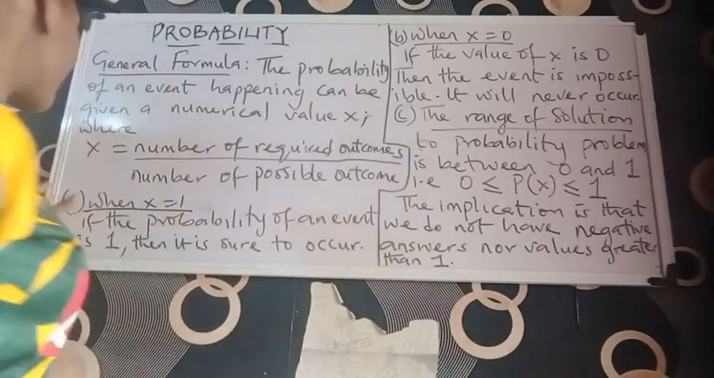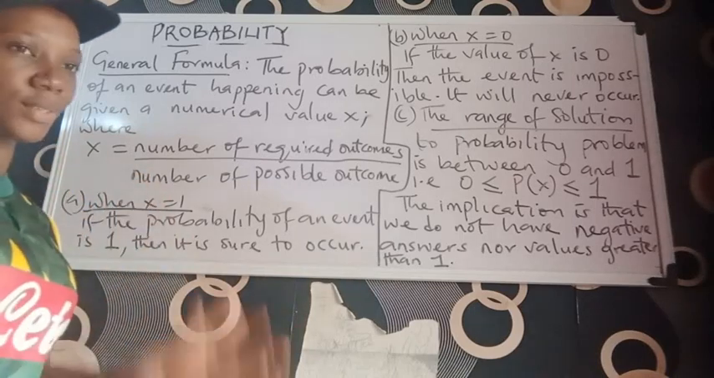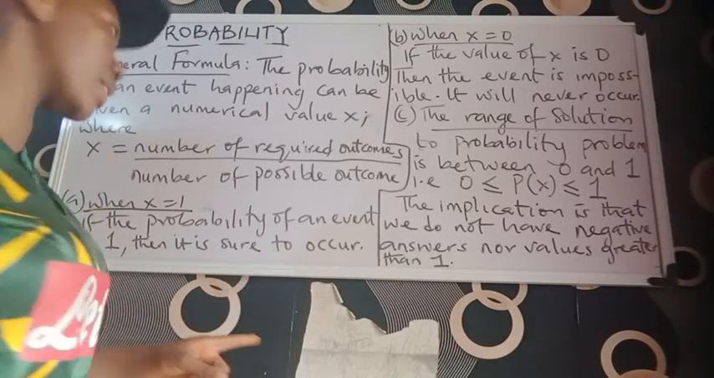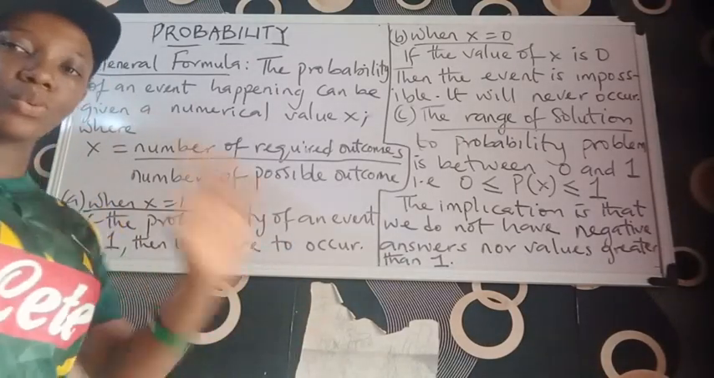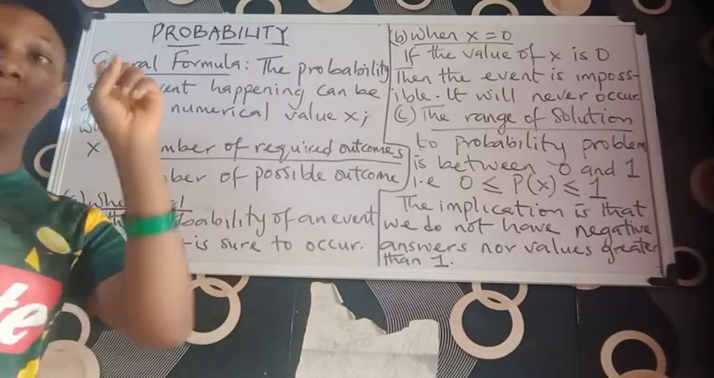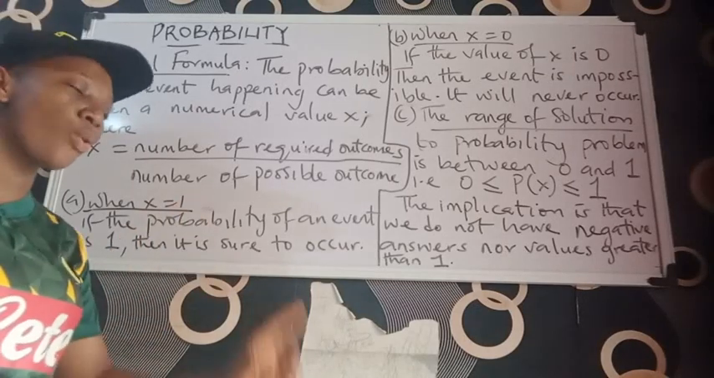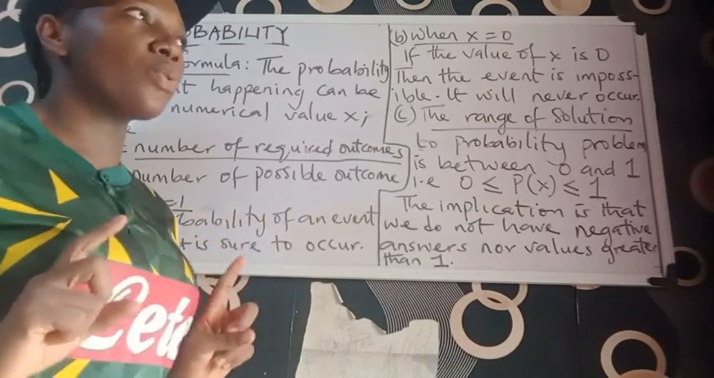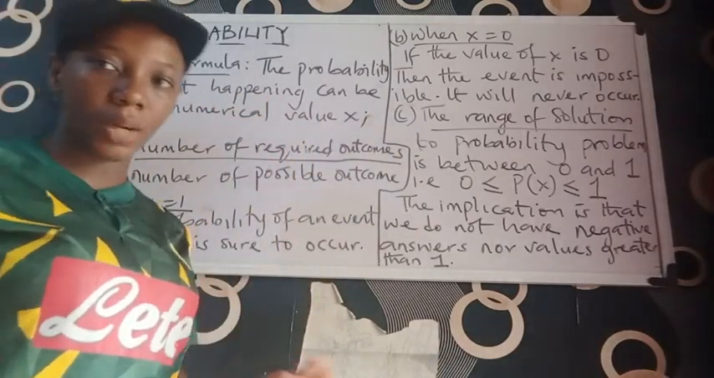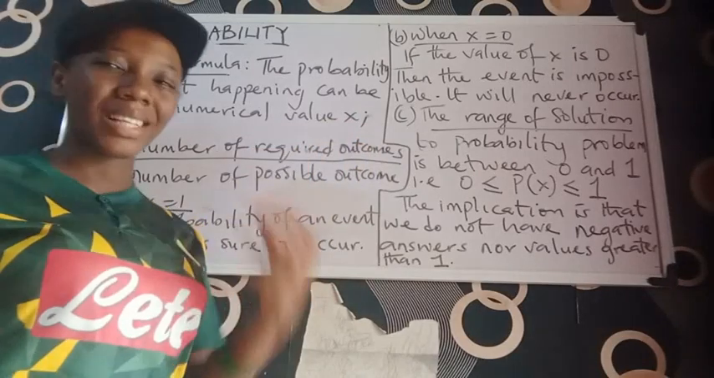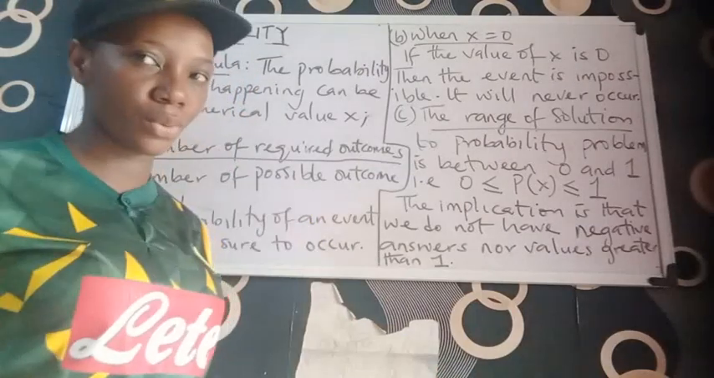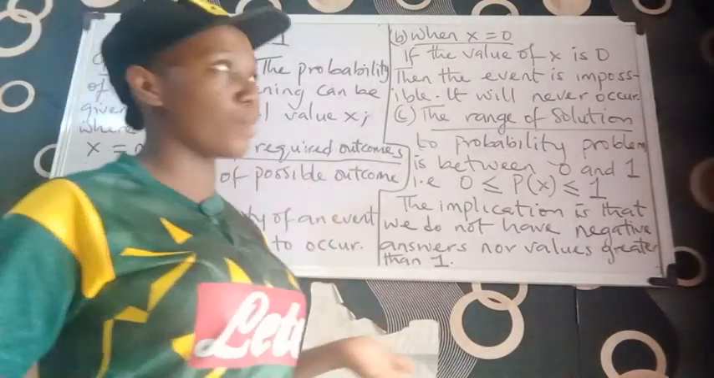So now we're still looking at situations in probability. We need to know all of this. Very important. When x is equal to 1, it simply means if the probability of an event is 1, then it is sure to occur. So when x is equal to 1, it simply shows that that particular thing is certain to occur. When x is 0, you know it's the opposite. It is impossible to occur. It will never happen.